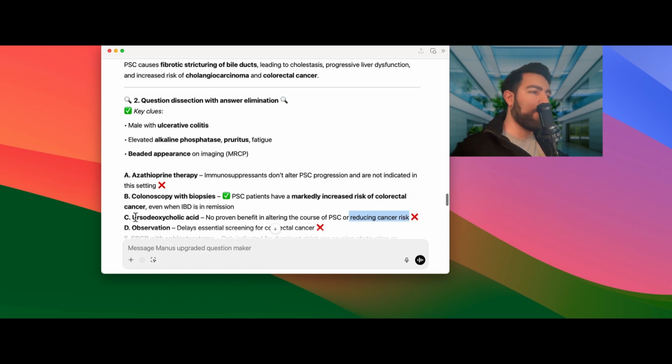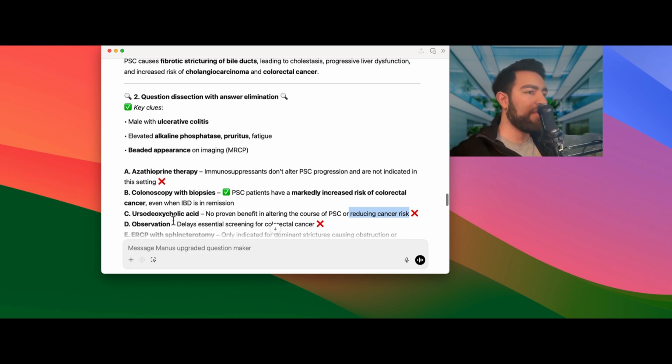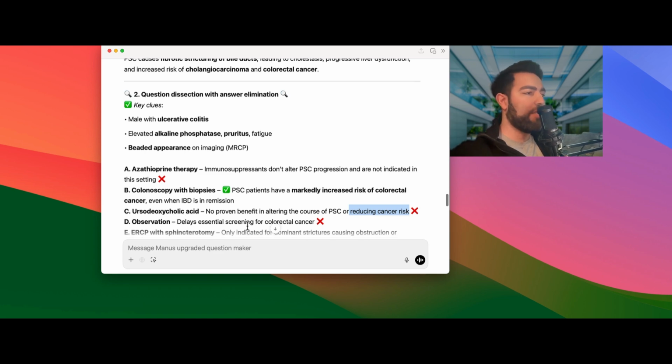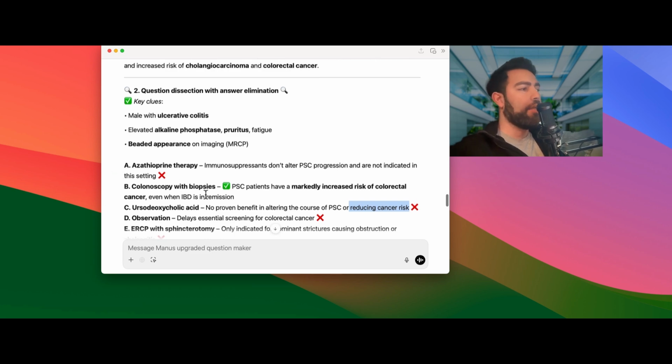So maybe in a different question, they may try to ask for the next best step when there's none of the other good answers there. Maybe that becomes relevant, but in this case you cannot. Again, this is the most important association, the cancer risk. And the observation would be wrong. Again, you have to know that, and then you need to get a colorectal cancer screening.